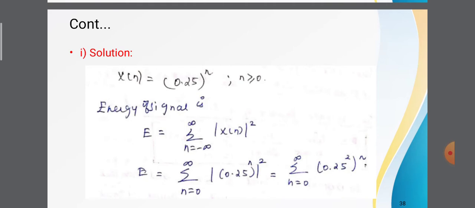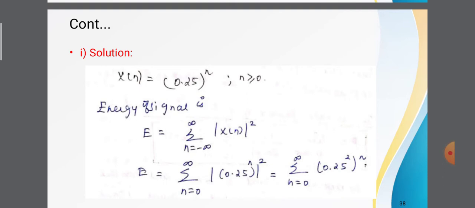Here the exponential signal is multiplied with the step signal, so the summation limit changes to 0 to infinity. So E is equal to summation n is equal to 0 to infinity 0.25 power 2n.